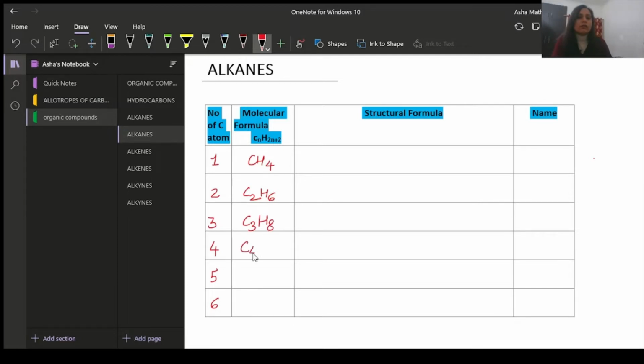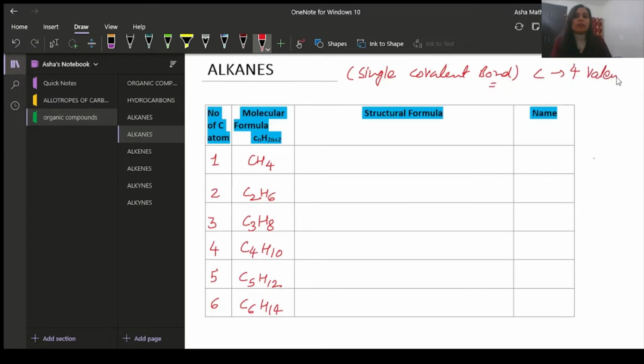Likewise C4H10, C5H12, C6H14. So this is the molecular formula. Now how to write the structural formula? Keep in mind alkanes have single covalent bonds between carbon atoms, and every carbon should have 4 valency, so it should have 4 single covalent bonds around it.